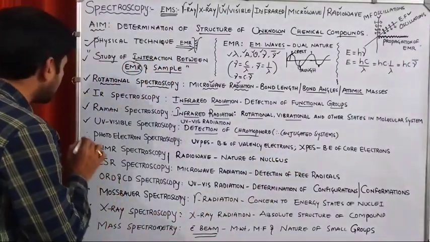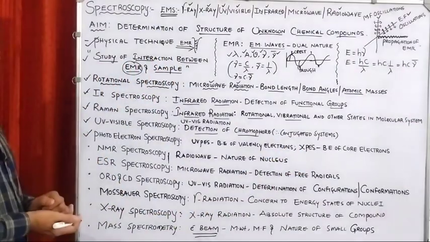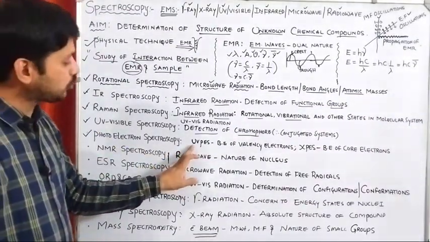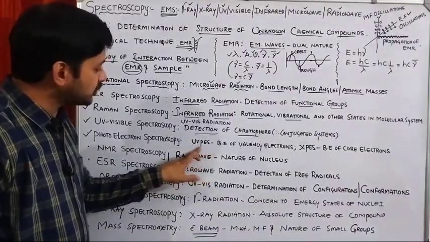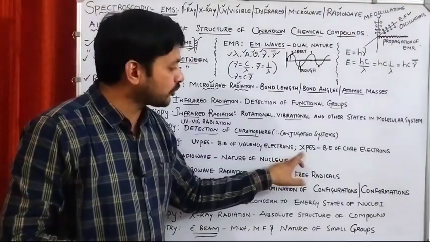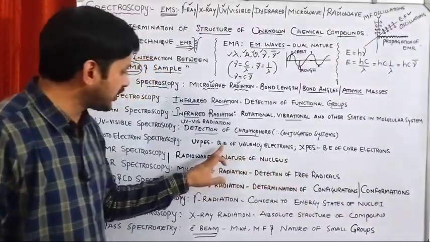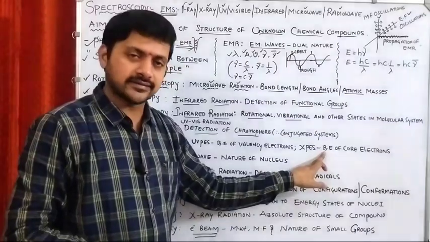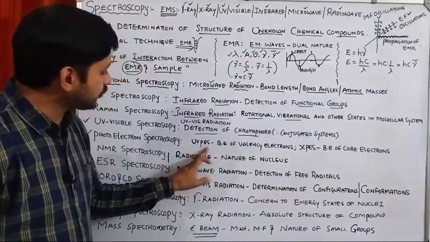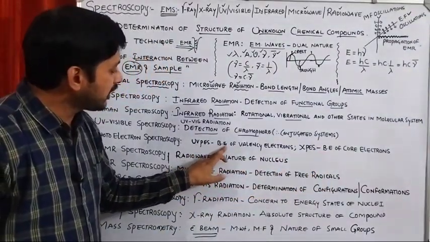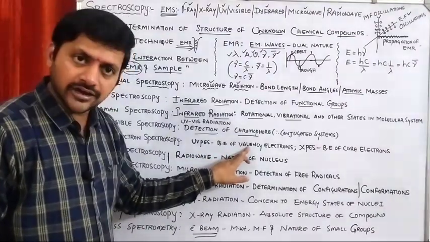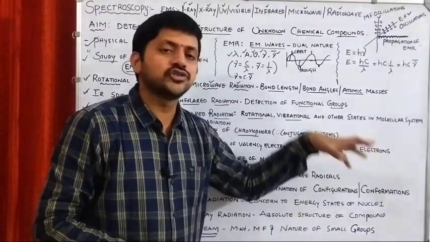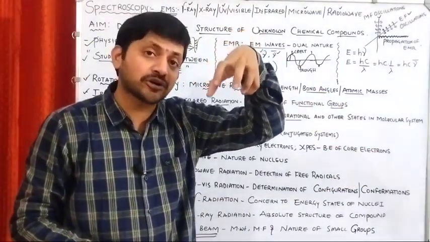Okay. Next one, photoelectron spectroscopy. In case of photoelectron spectroscopy, we have two types: UV photoelectron spectroscopy and X-ray photoelectron spectroscopy. So here we are using UV light. Here we are using X-ray light. The UV one gives the information about the binding energy of the valence electrons. This one, the X-ray one, gives the information about the binding energy of the core electrons or inner electrons.